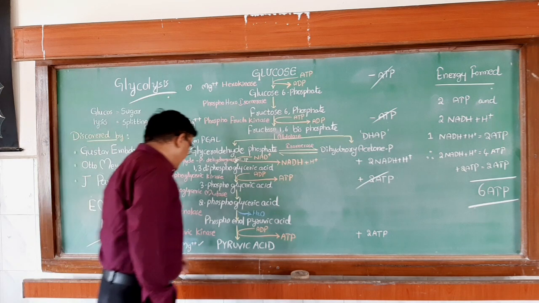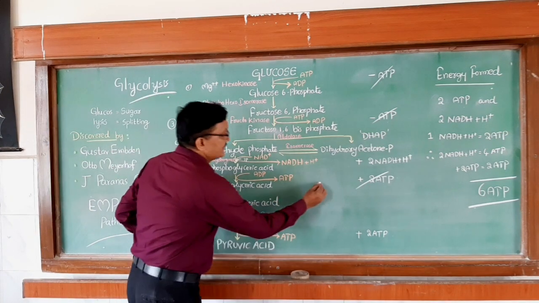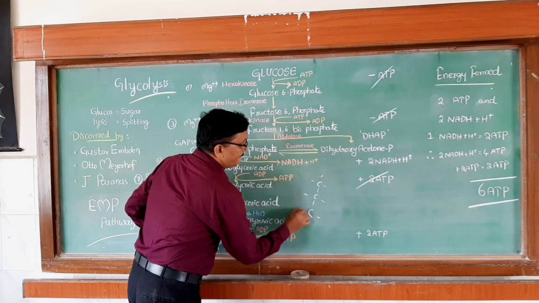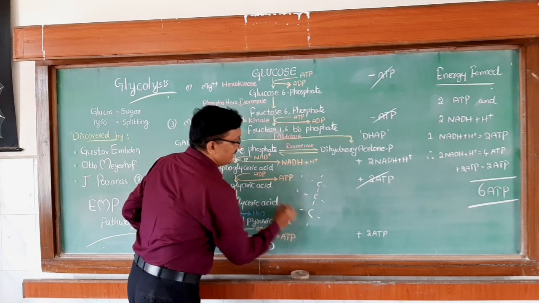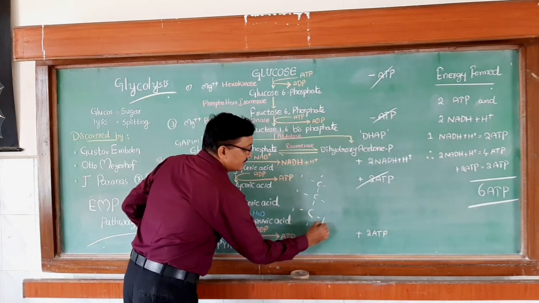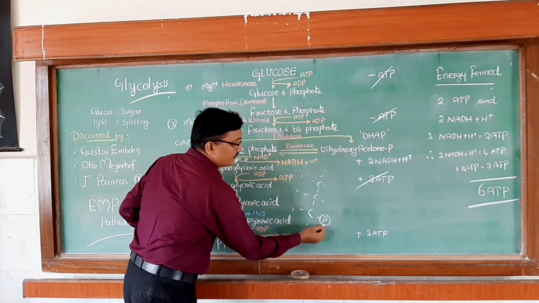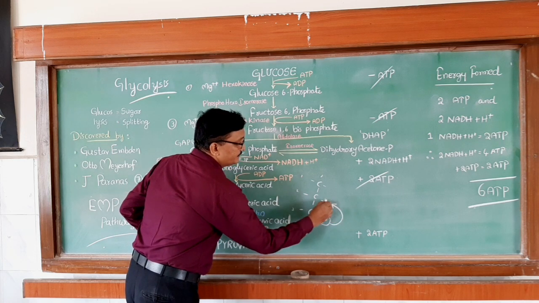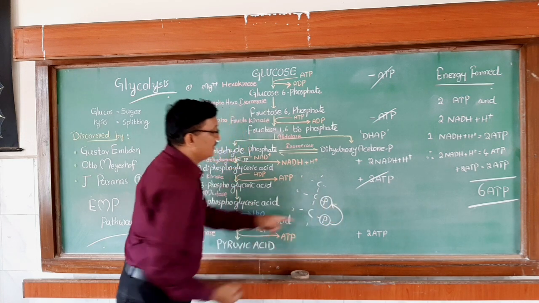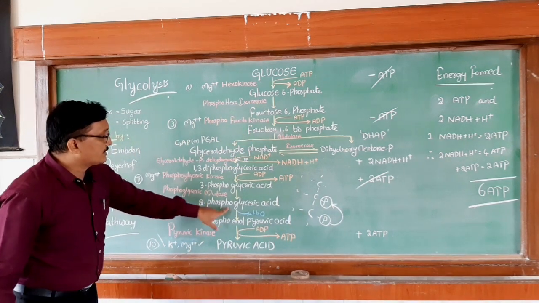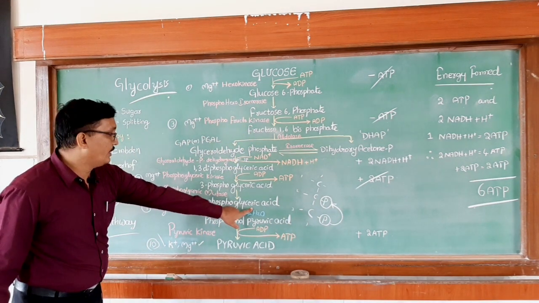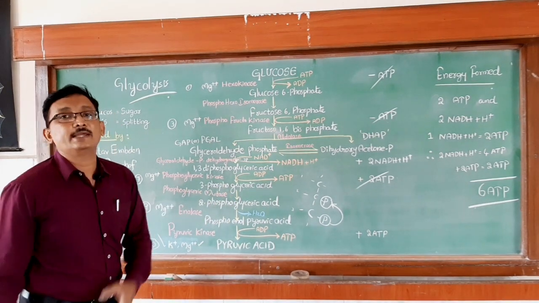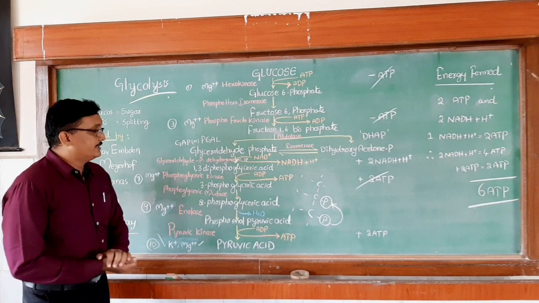That means here glyceric acid is a 3 carbon compound. Here is the first, second, third carbon. The third carbon consists of a phosphate molecule, and that phosphate molecule jumps onto the second carbon. That's why it is called 2-phosphoglyceric acid. This occurs in the presence of an enzyme, phosphoglyceric mutase. That is the name of the enzyme.